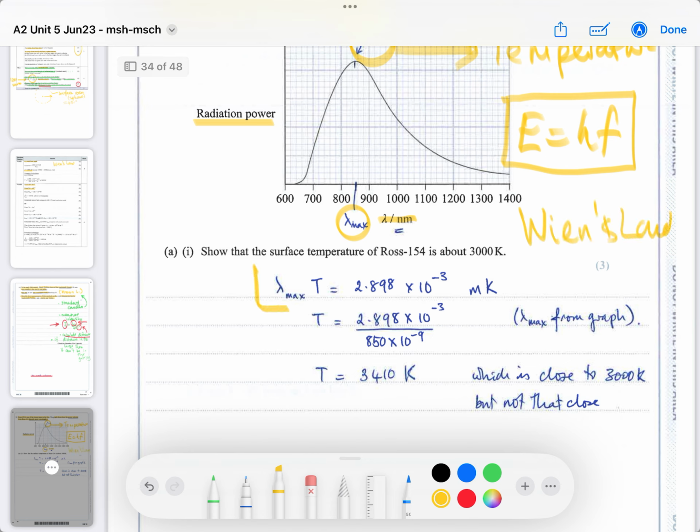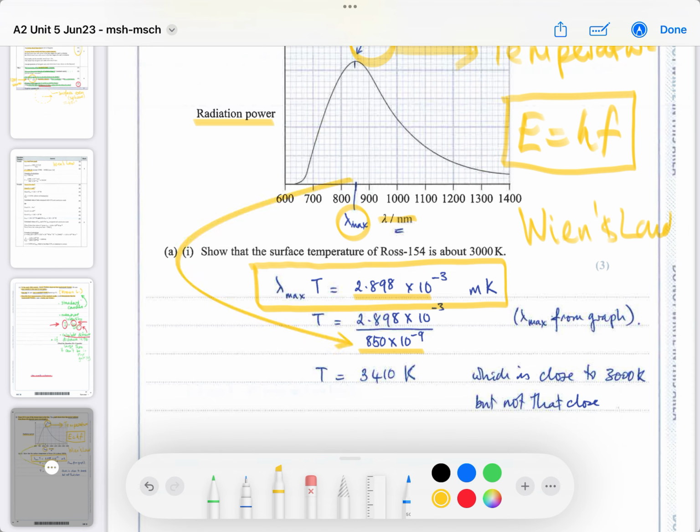Wien's law is given on your formula sheet as the peak wavelength multiplied by the temperature in Kelvin will always give you this value, in meter Kelvin. It's not millikelvin, it's meters times Kelvin. Meter for the wavelength and Kelvin for the temperature, okay? So if you want to work out the temperature, we know the constant, and we know the peak wavelength that we can read from the graph. I've read it as 850, so I got the 850 from here and put it into there.